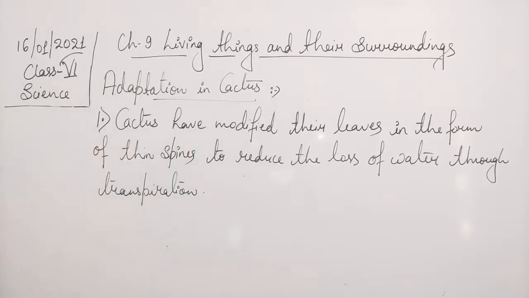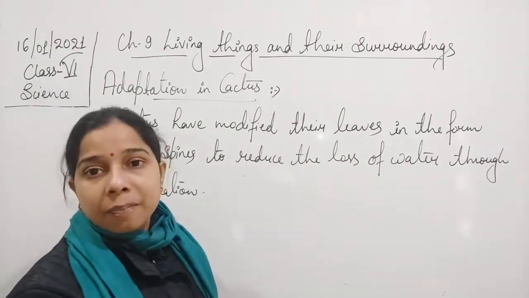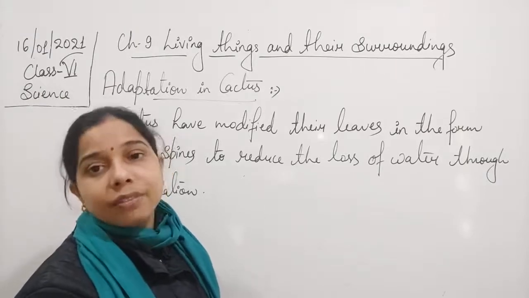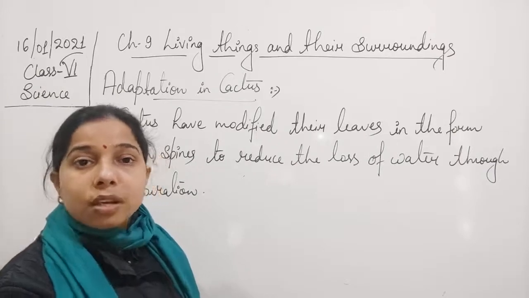The second thing, students, when you look at the cactus, it is green in color. Actually, that is the stem which is green in color, which helps in performing the process of photosynthesis.